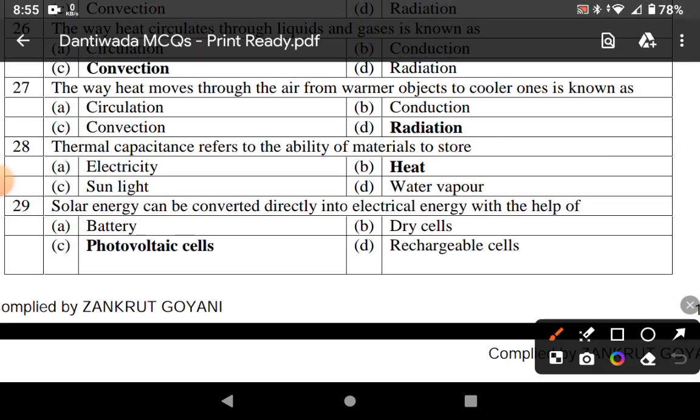Thermal capacitance refers to the ability of a material to store heat. Solar energy can be converted directly into electrical energy with the help of photovoltaic cell.